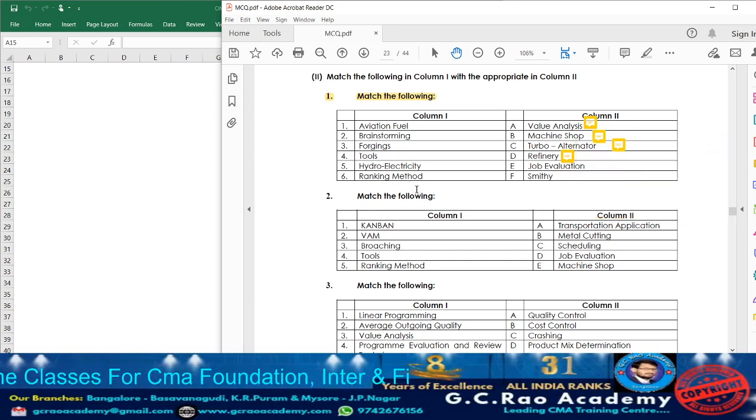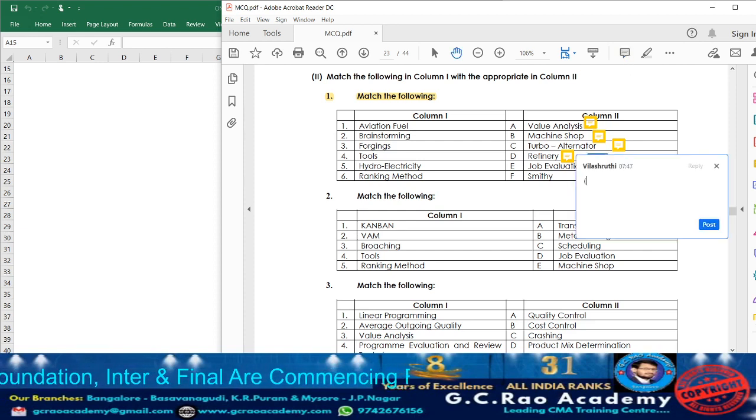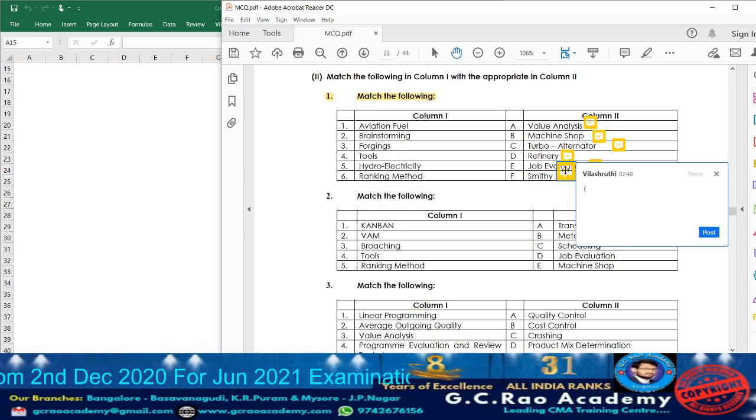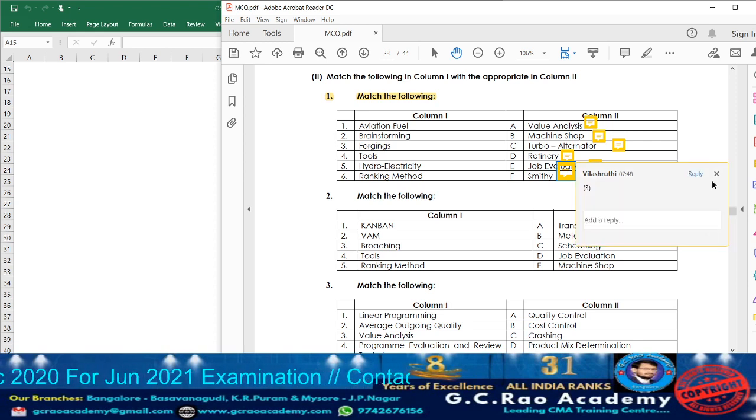After that, we have ranking method. Ranking method is one of the methods of job evaluation. So against job evaluation, consider point number 6. Which is the last point left out? Forgings, that is smithy. It might be that they are nowhere related, so the remaining is smithy. Accordingly, you can give point number 3 here.